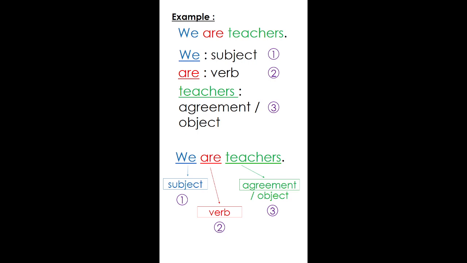So what about other sentences in simple present tense when we are using action words like play, eat, jump, for example, ride, drive, all those things. This is what I want to show you. So get ready.